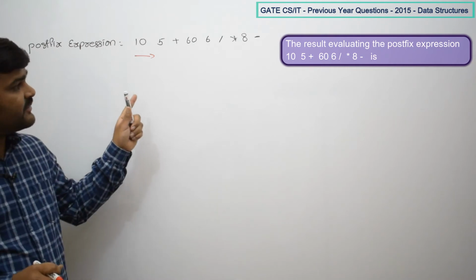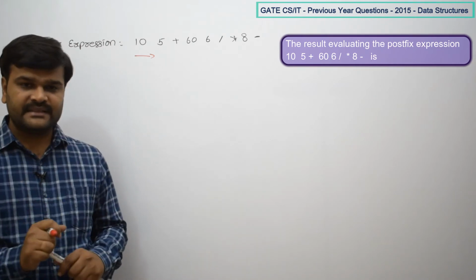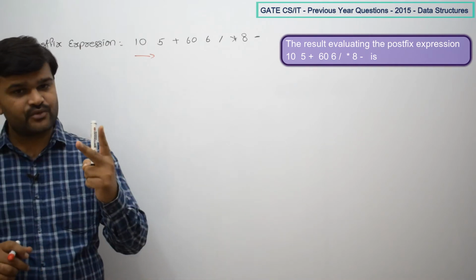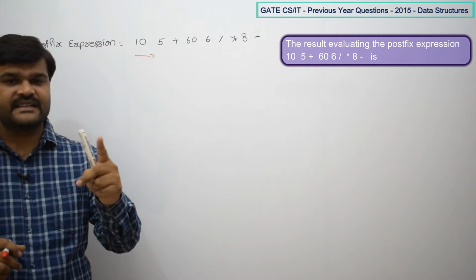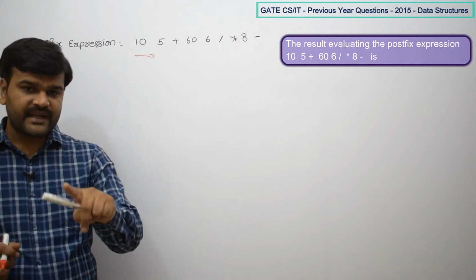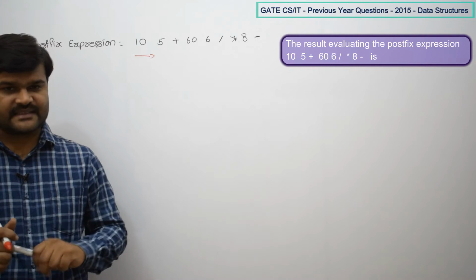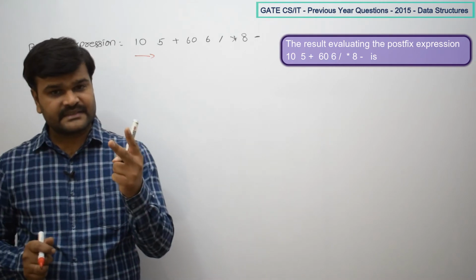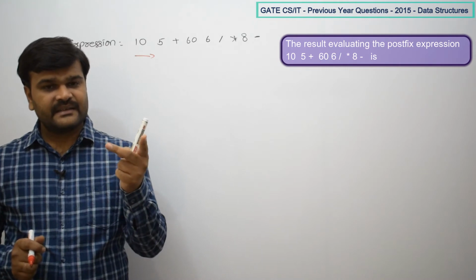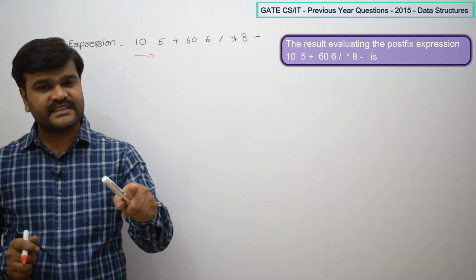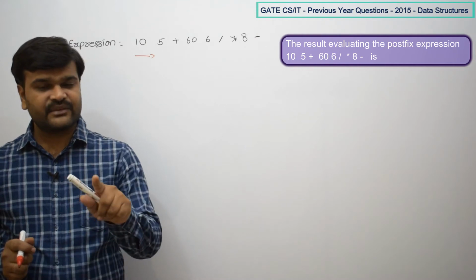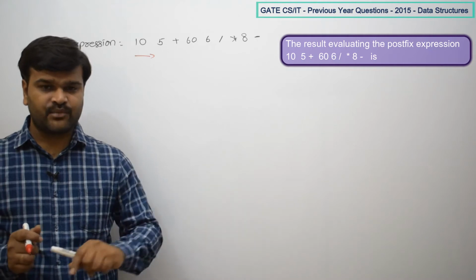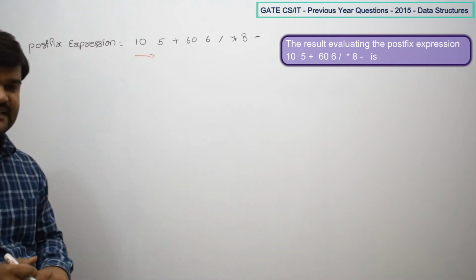When you are scanning from left to right, element by element, in this entire postfix expression we are going to have two categories. One is operands, the other is operators. If it is an operand, simply push it into the stack. If it is an operator, pop the top two elements, then evaluate those two elements using that operator, and store the result back into the stack. In that process we will see some more details. So let us start here.